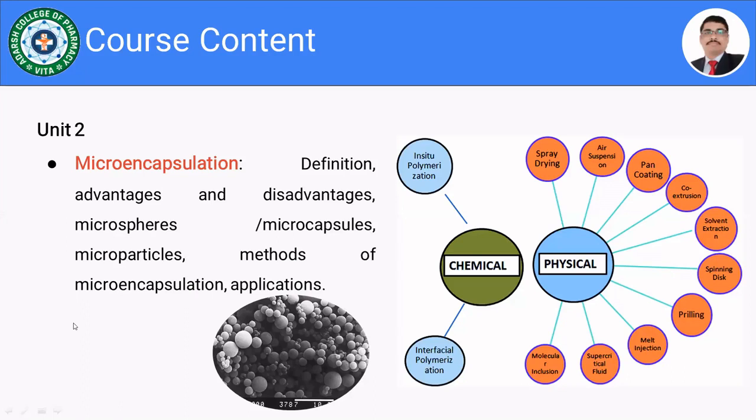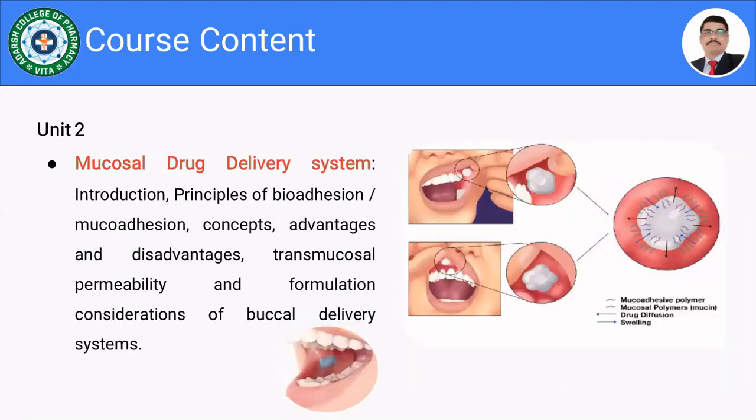So in the last lecture we have discussed the course content, that is unit 1, and from unit 2 we have seen microencapsulation. So moving towards the next bit of unit 2, that is the mucoadhesive drug delivery system, or as given in the syllabus, the mucosal drug delivery systems.